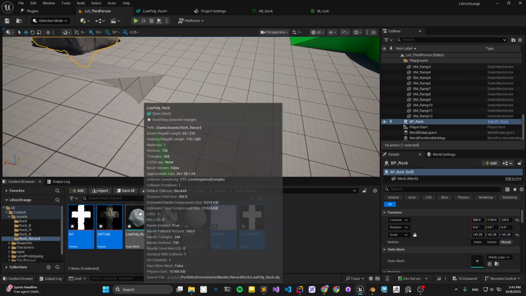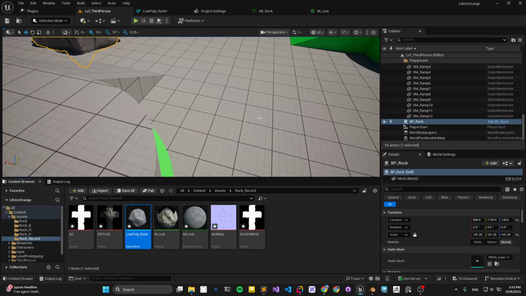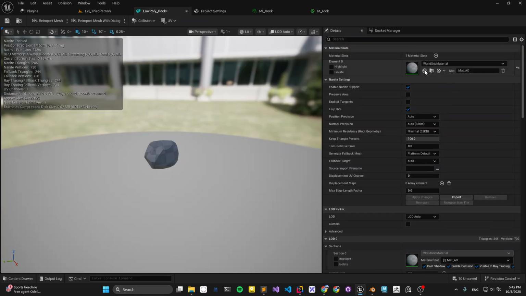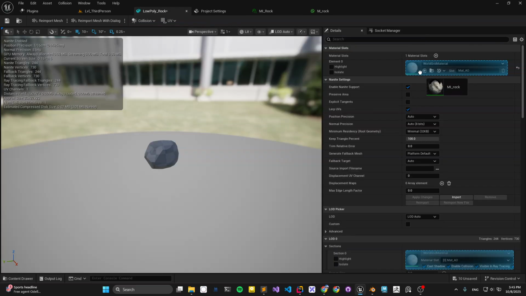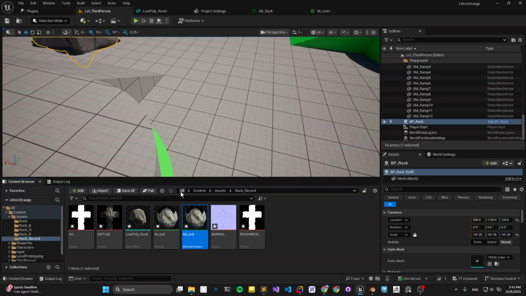Now we can open the material instance, open this raw and click on this to use the material. Since it doesn't work, I simply drag it and apply it, and then let's see how it looks.